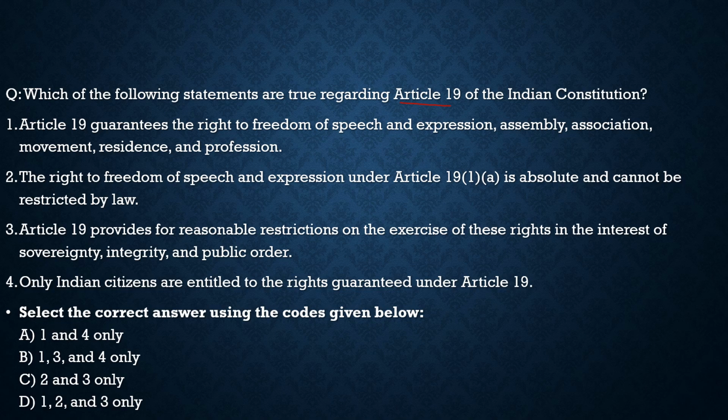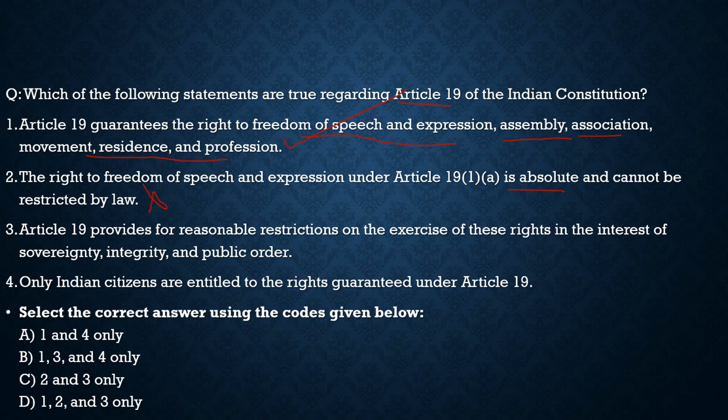Here the first statement, Article 19 guarantees the right to freedom of speech and expression. 100% correct. Assembly, association, movement, residence and profession. 100% correct. It guarantees this right. Second statement, the right of freedom to speech and expression under Article 19(1) is absolute and cannot be restricted by law. It is totally incorrect.